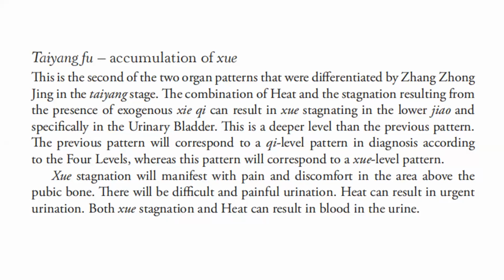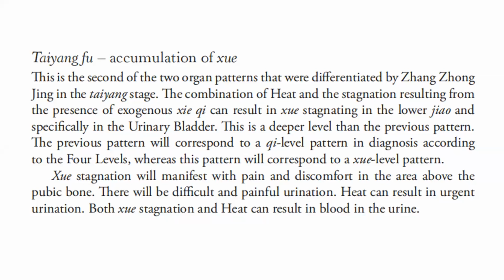This is a deeper level than the previous pattern. The previous pattern will correspond to a qi level pattern in diagnosis according to the 4 levels, whereas this pattern will correspond to a blood level pattern. Blood stagnation will manifest with pain and discomfort in the area above the pubic bone. There will be difficult and painful urination. It can result in urgent urination.